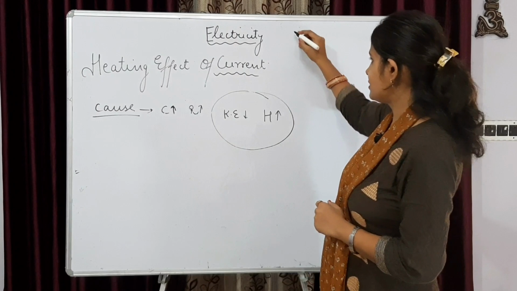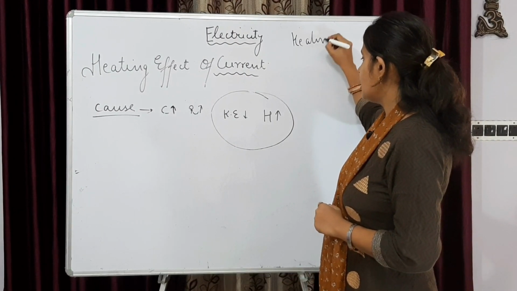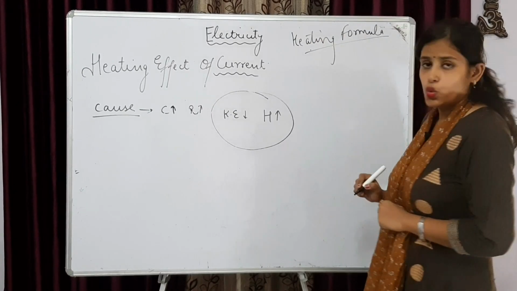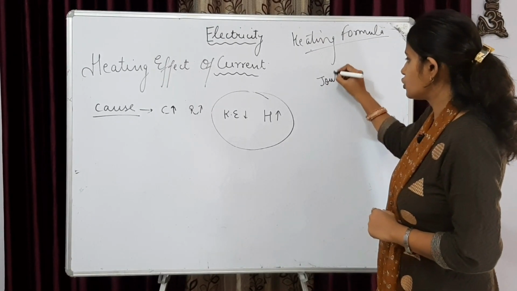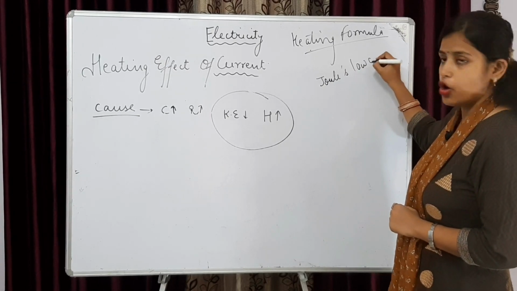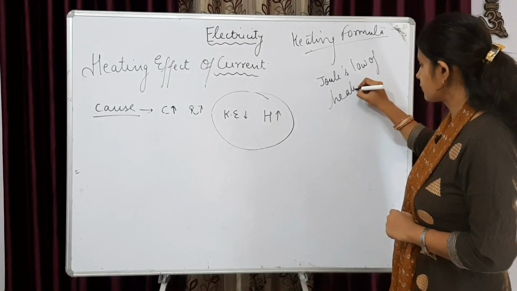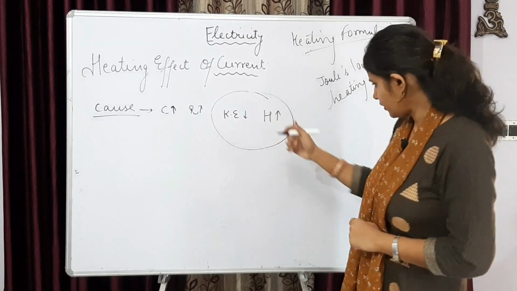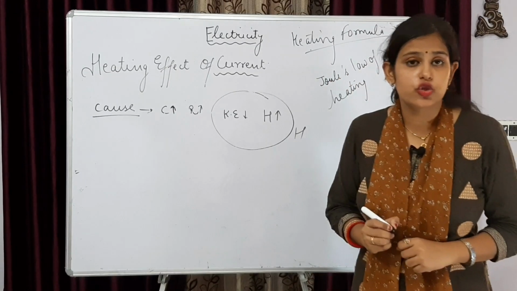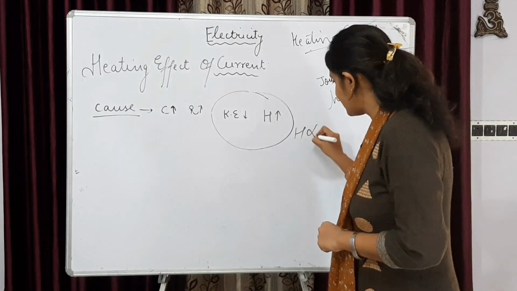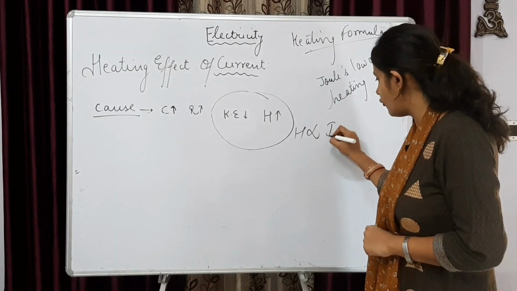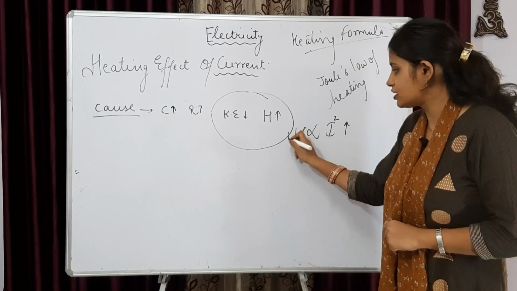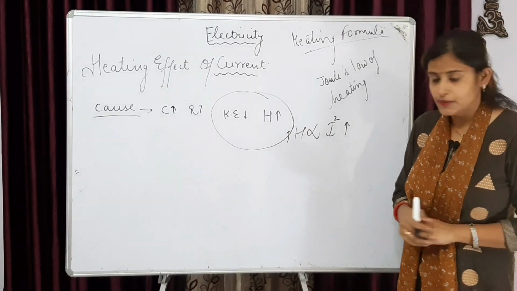With it, let's understand another heating formula, which is actually known as Joule's law of heating. According to Joule's law of heating, it is said that heat produced by a particular device is directly proportional to the square of current flowing. That is, if current is increased, heat is increased.